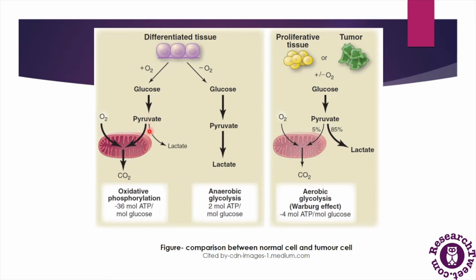In the presence of oxygen, this pyruvic acid enters the mitochondria and takes part in oxidative phosphorylation, where 36 molecules of ATP are produced for each molecule of glucose. This is the major pathway for the production of ATP in normal tissues.